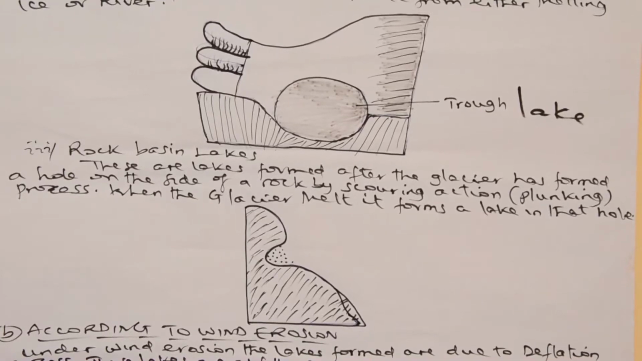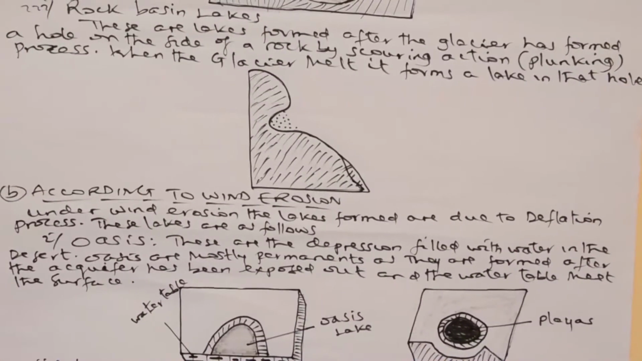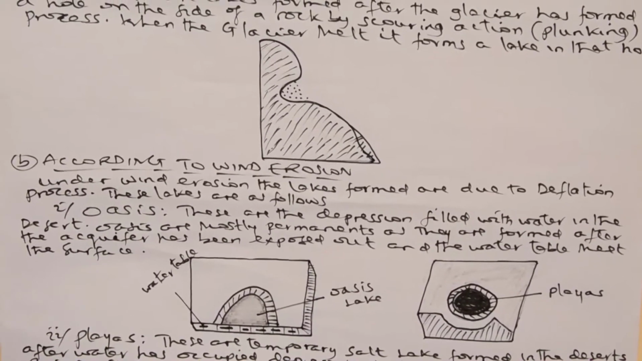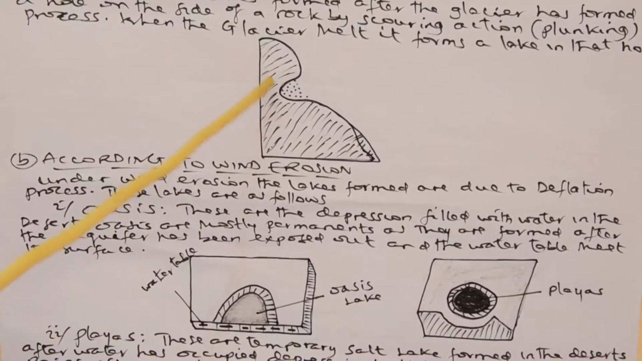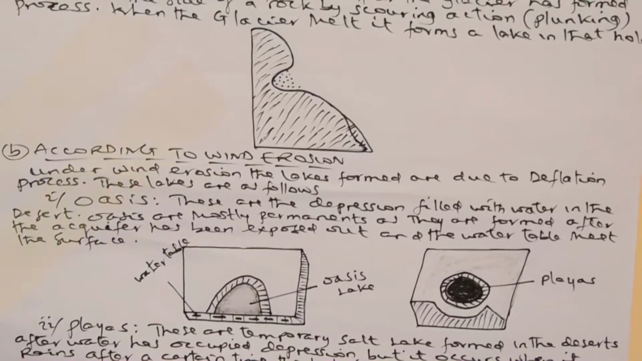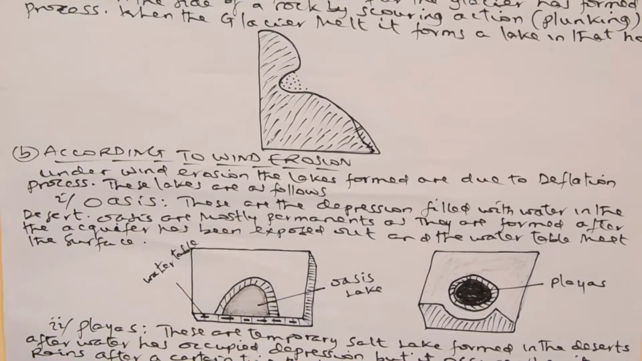Dear students, according to wind action, wind erosion, we have to remind you that erosion can be caused by ice, like what we have described with the cirque, the trough or local basin. But according to wind erosion, you have to be keen so as to receive different knowledge and how it can be formed.